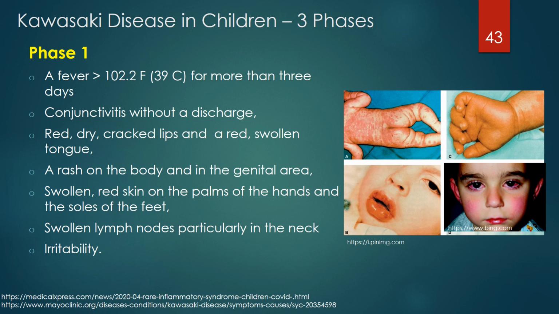Conjunctivitis or red eyes without discharge. Red, dry, cracked lips and an extremely red, swollen tongue. A rash on the body and in the genital area. Swollen red skin on the palms of the hands and the soles of the feet. Swollen lymph nodes, particularly in the neck, but also can be seen in other parts of the body, and irritability.